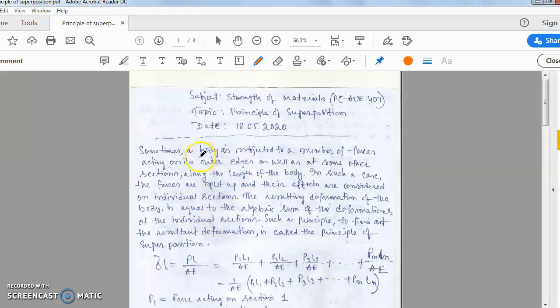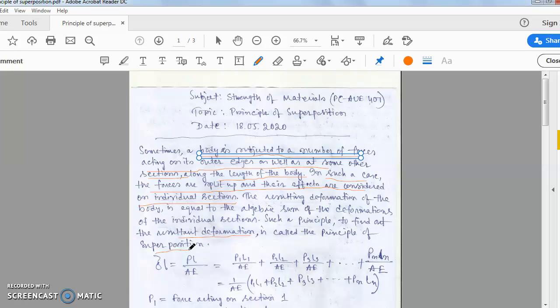A body sometimes is subjected to a number of forces acting on the outer edge as well as at some other sections along the length of the body. In such a case, the forces are split up and their effects are considered on individual sections. The resulting deformation of the individual sections, used to find the resultant deformation, is called the principle of superposition.